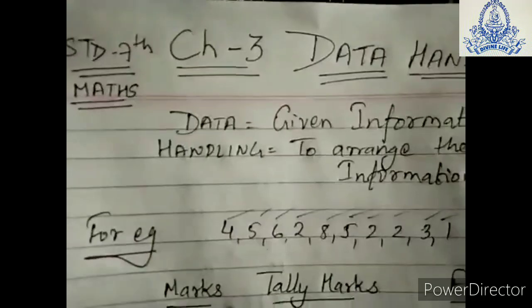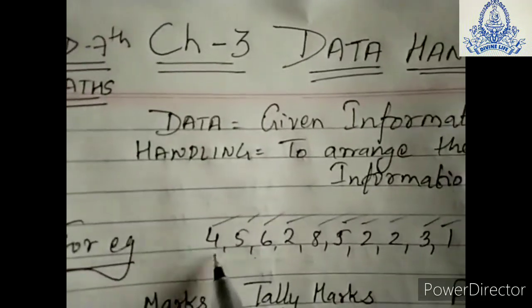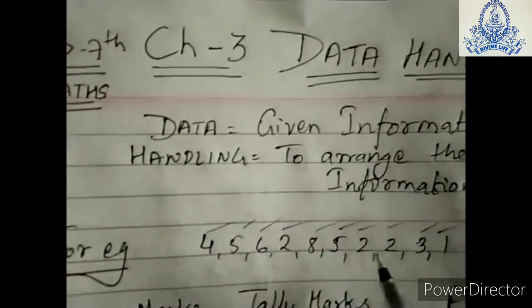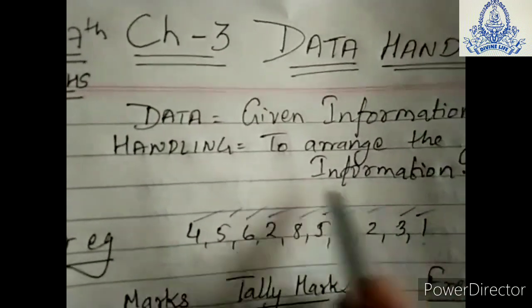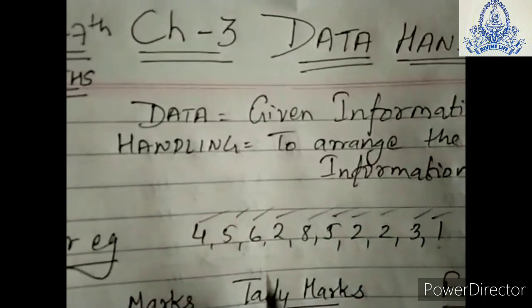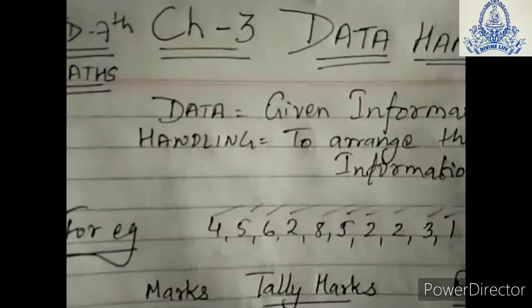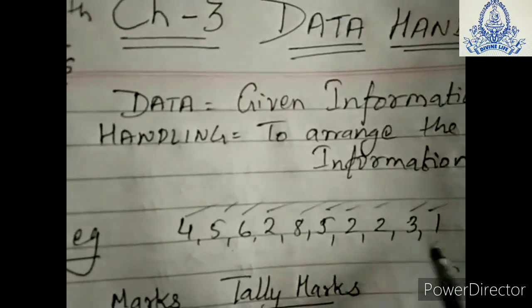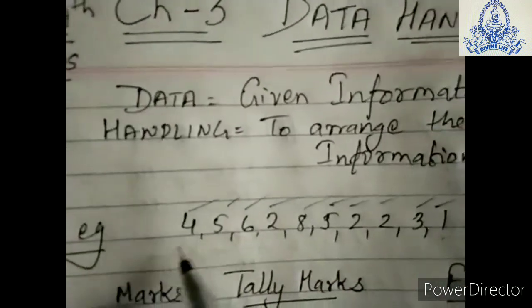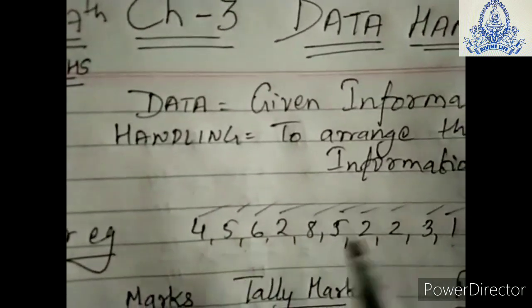For example, if we take numbers 4, 5, 6, 2, 8, 5, 2, 2, 3, 1. Suppose we take this collection of a few numbers as data. We start initially with the smallest number, which is 1, then 2, then 3 is here, 4 is there, 5, 6, 7, 8, up to the highest number, 8. So in the marks column we will write 1, 2, 3, 4, 5, 6, 7 and 8.